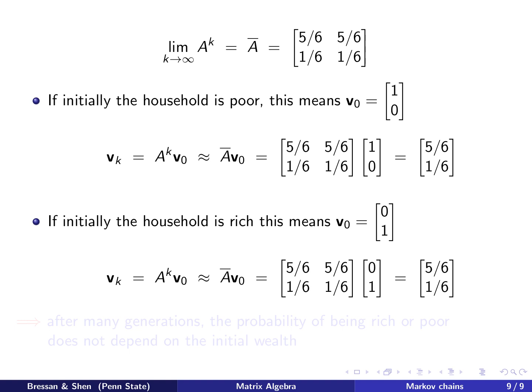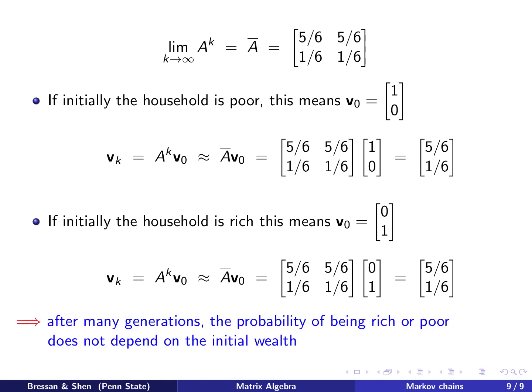And if initially the household is rich, that means that V0 now is (0, 1), and we can carry out the same computation. Then it will be this matrix times (0, 1), which will give you the second column. But the second column is the same as the first column.